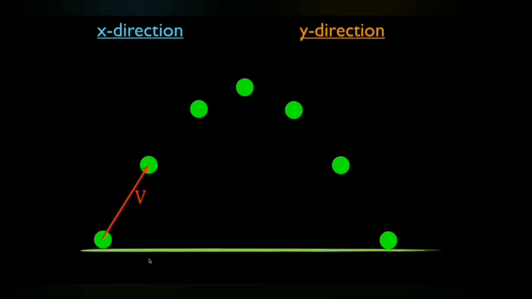Galileo in 1632 was the first to state that horizontal and vertical components of the projectile motion are totally independent of each other. The two independent motions possessed by the projectile are, first, the motion along horizontal path with uniform velocity, and second, motion along vertical path which is under the influence of gravity.